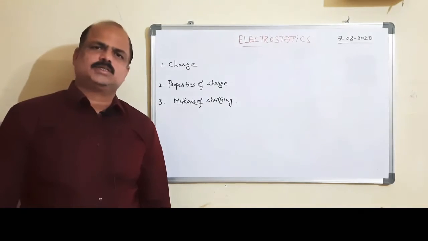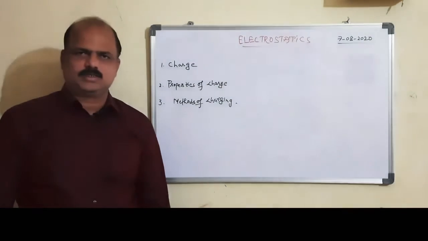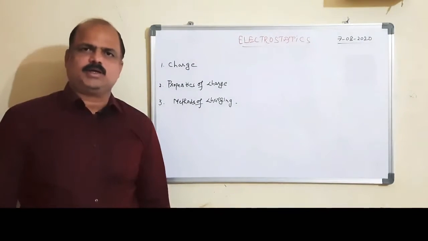Charge is quantized. What is meant by quantized?